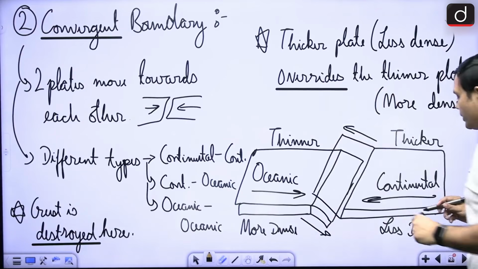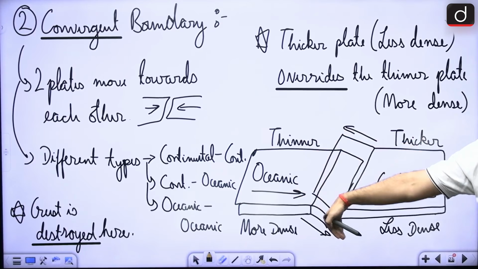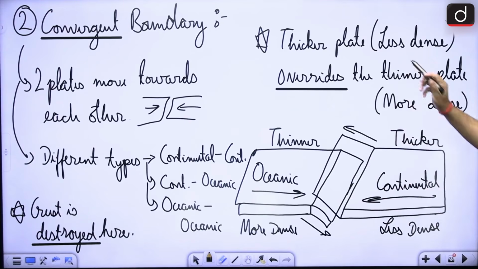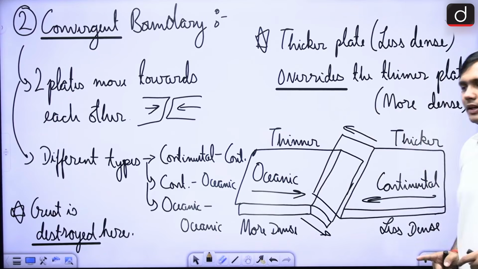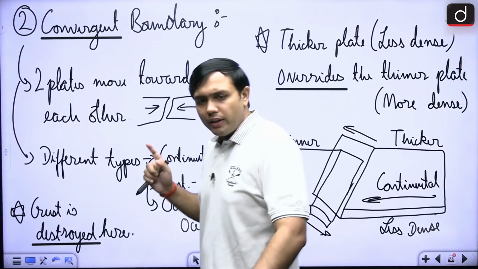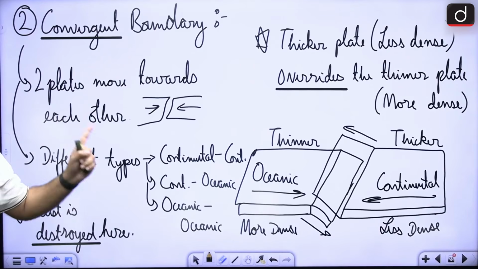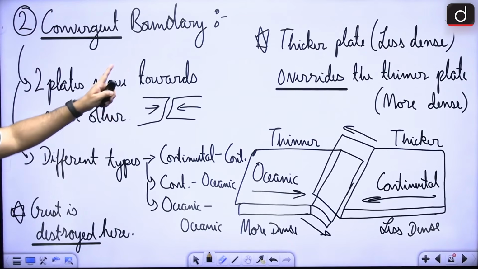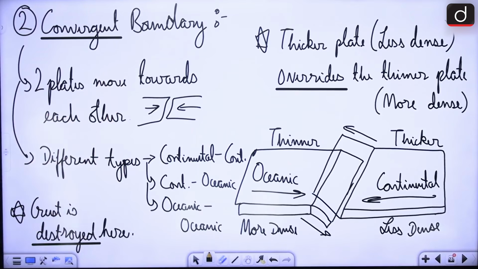What does that mean? So if this is the thinner oceanic plate, the thicker plate is overriding it. This one is going up, isn't it? The more dense plate is going downwards, right? This is a very, very important aspect. So thicker plate moves up, thinner plate moves down, right? This is happening in case of convergent boundary. Now, this particular boundary is where crust is destroyed, right? In case of divergent boundary, new crust was created, right? In case of convergent boundary, because two plates are colliding with each other, the crust is destroyed here, right?